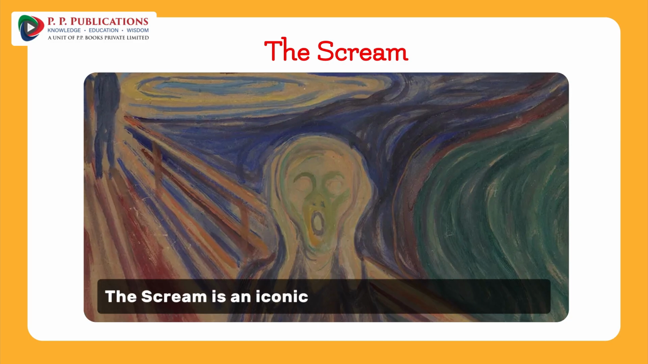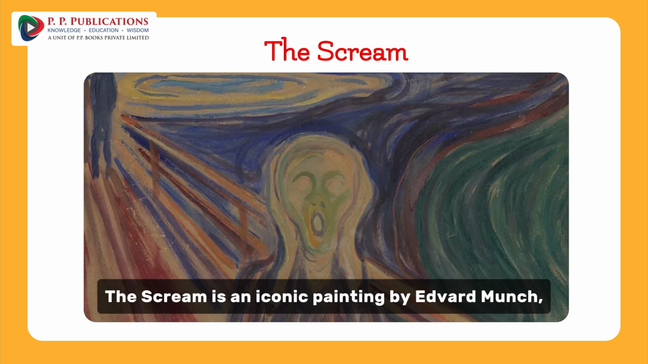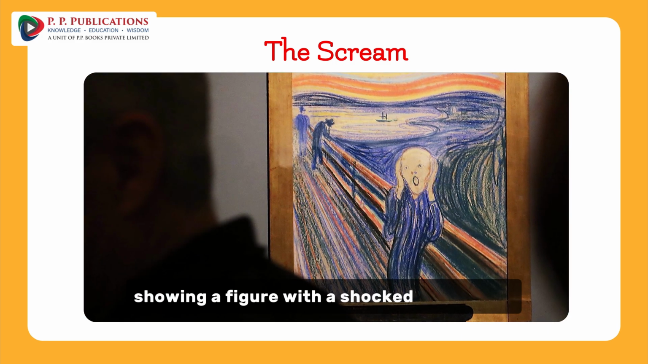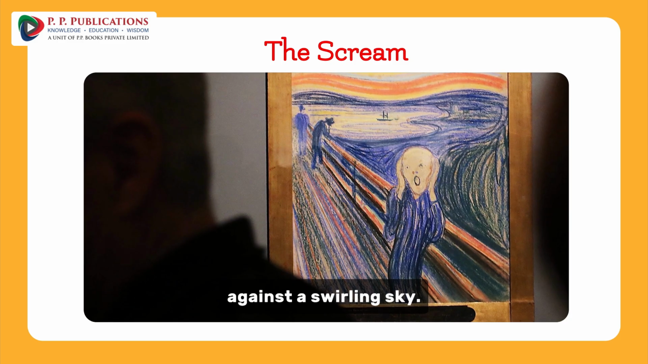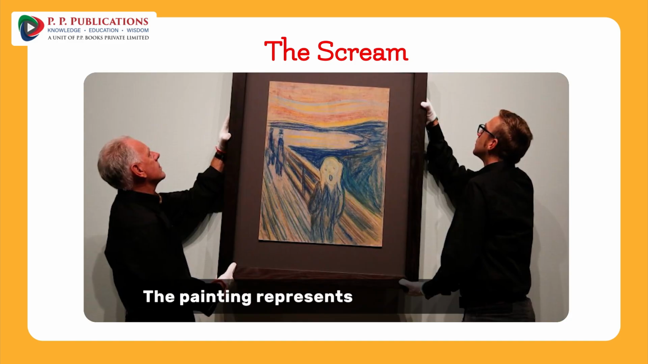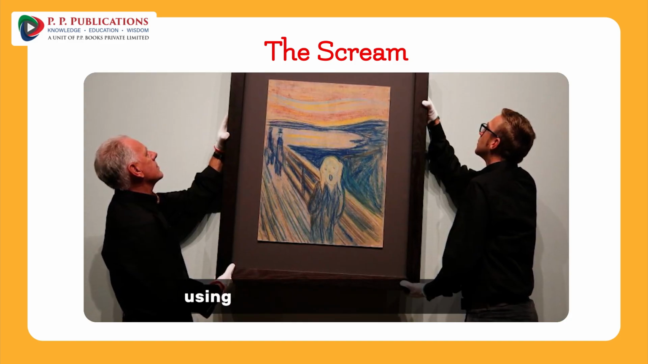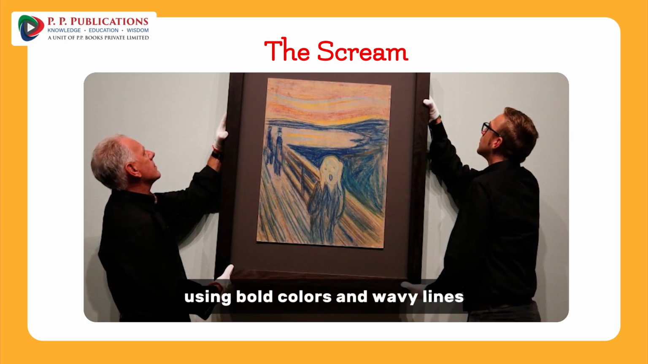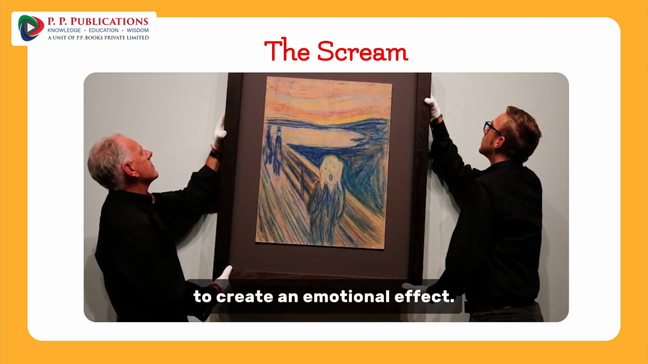The Scream. The Scream is an iconic painting by Edvard Munch, showing a figure with a shocked expression against a swirling sky. The painting represents anxiety and fear, using bold colors and wavy lines to create an emotional effect.